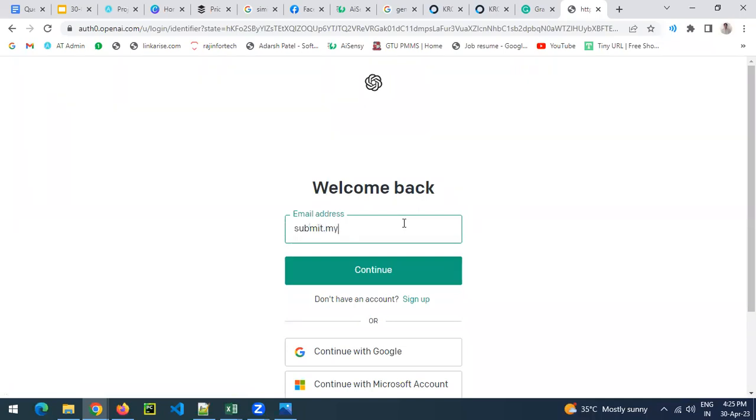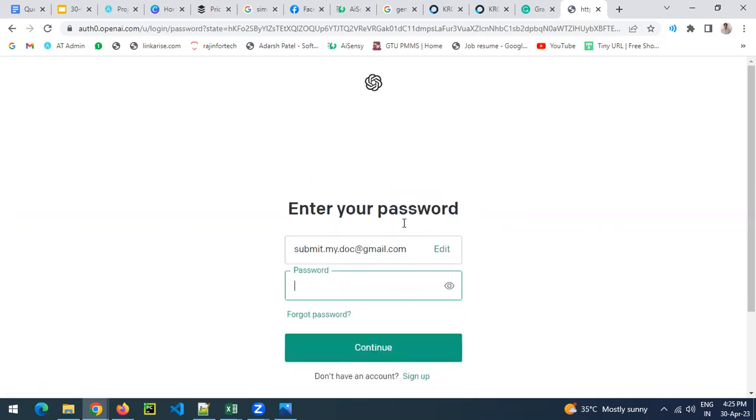The free version of ChatGPT is available. Yes, I'm using that one, so that's fine, sir. I can use that one. Yes, this is the best tool I can say. Right now that free tool is there. Even you can go with the paid tool also. The basic version of ChatGPT is freely available.